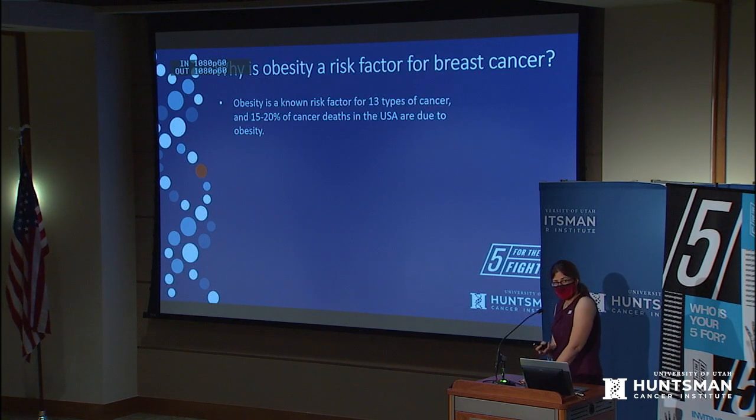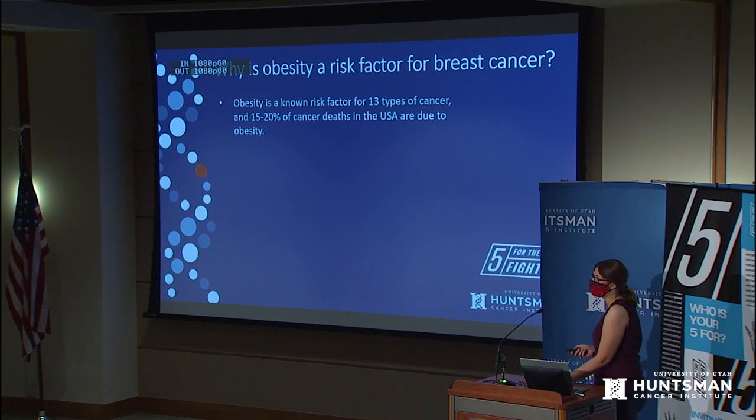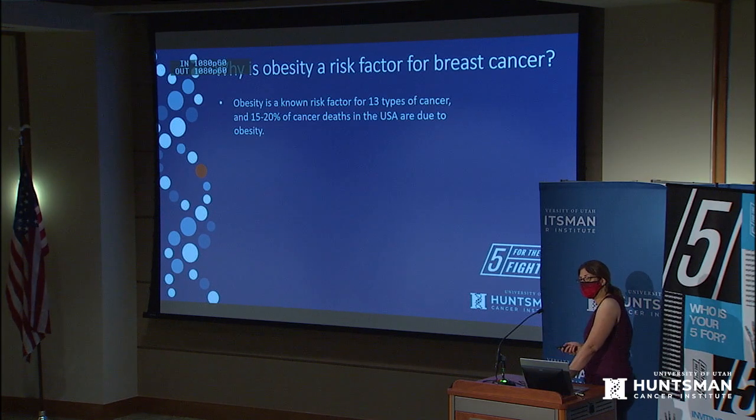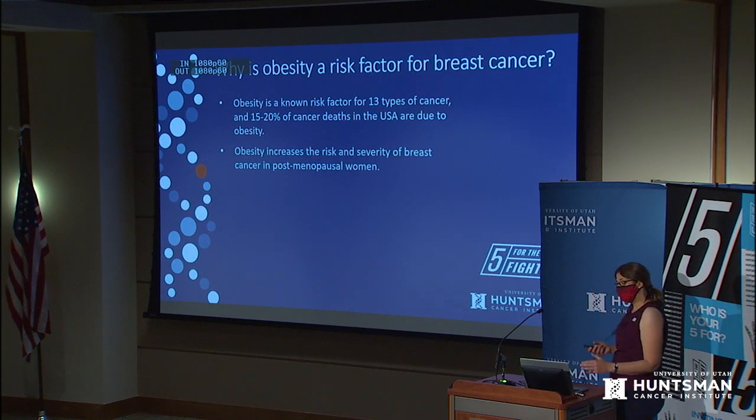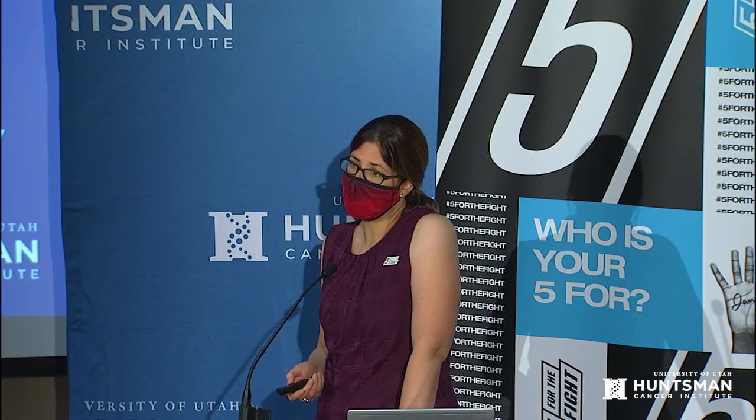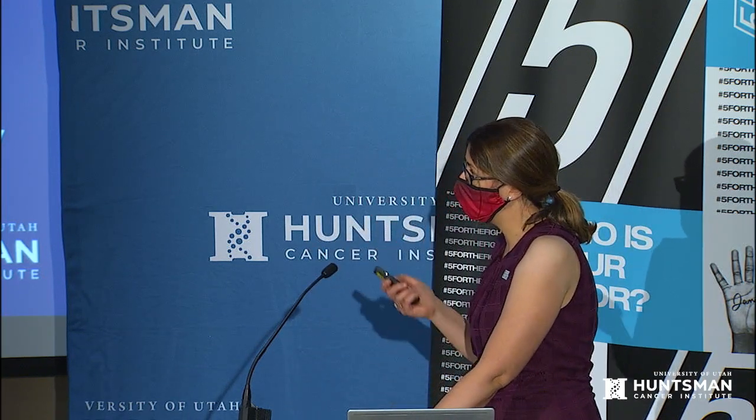So obesity, as we just heard, is a known risk factor for about a dozen types of cancer. And about 15 to 20% of all cancer deaths in the US annually are attributed to obesity. We know that 1 in 8 women in the US are affected by breast cancer, and again, obesity increases both the incidence of breast cancer by about 30 to 50%, as well as the severity of breast cancer in postmenopausal women.